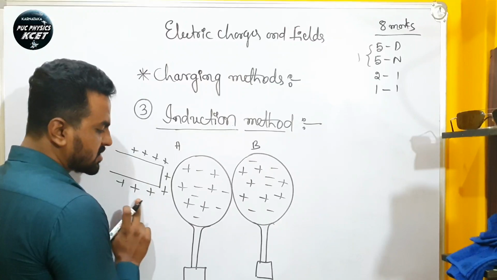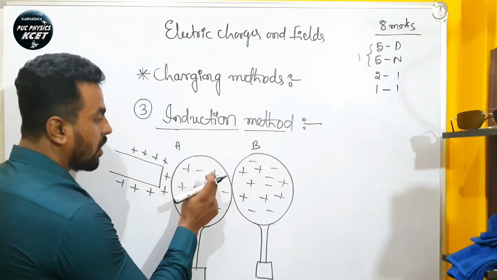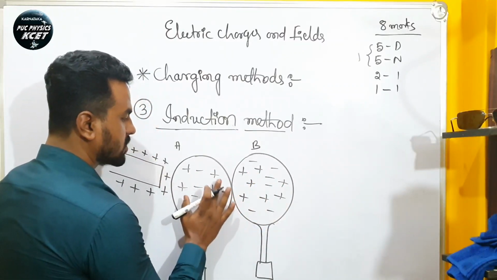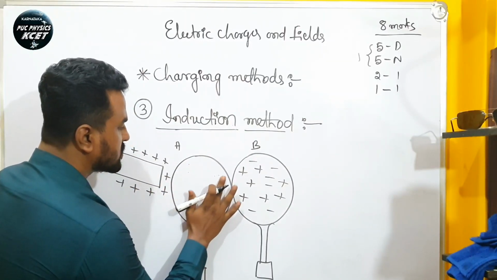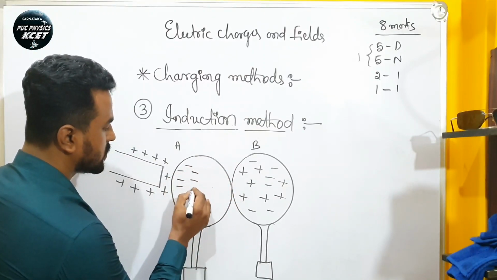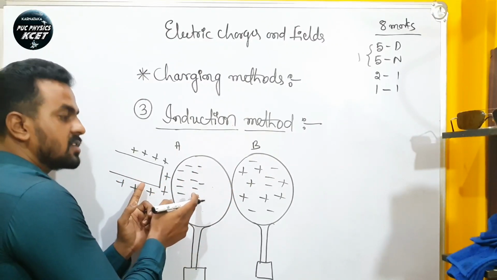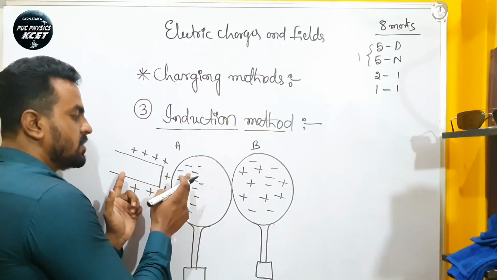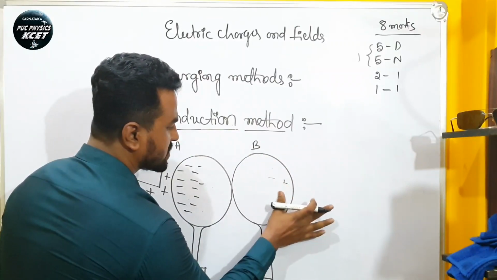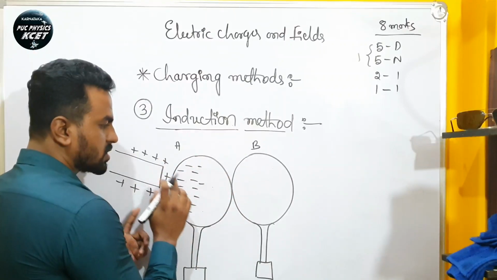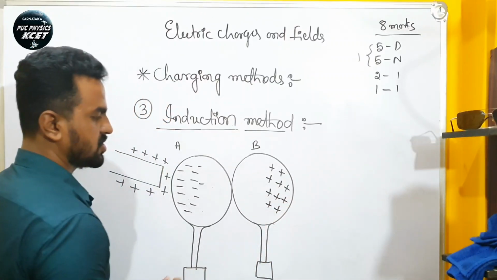When I bring this positively charged rod nearer to these two spheres, because of its positive nature, all the negative charges in these two spheres are induced towards the charged body. The charges that come here are negative, because you know that opposite or unlike charges attract each other. That's the reason these negative charges come to this end. And what happens to the positive charges? Positive and positive charges repel each other, so the positive charges take the further end position like this.